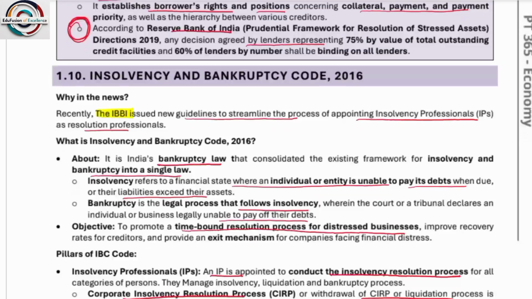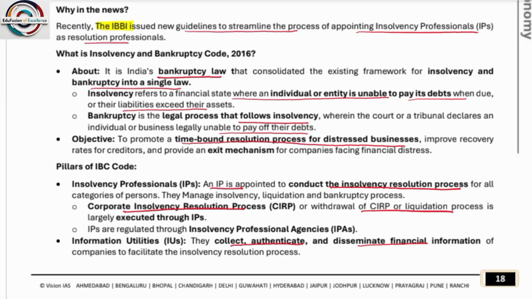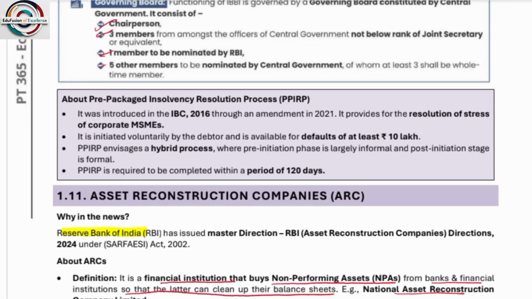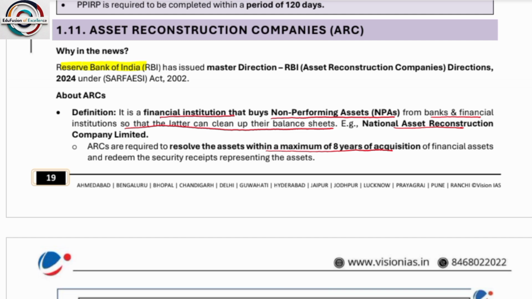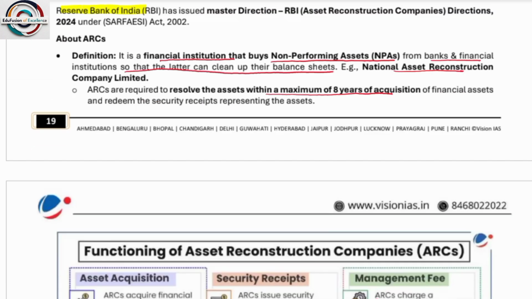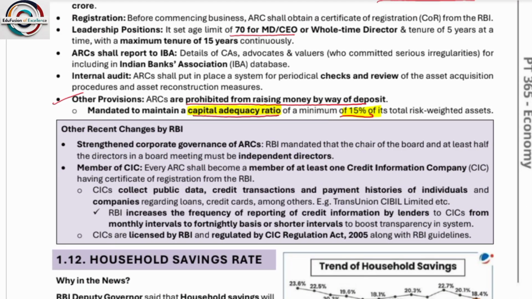Okay. Co-lending. The Finance Ministry has asked the State Bank to form a committee to tackle co-lending issues. Now, what is co-lending? It is an arrangement where multiple lenders partner to provide loans to borrowers. For example, a borrower is trying to borrow 1,000 crores. Now, Punjab National Bank is not able to take the risk of providing 1,000 crores at a time. So what has it done? It has collaborated with other banks, for example Axis Bank and various other banks, and then they provide the 1,000. So this is called co-lending.